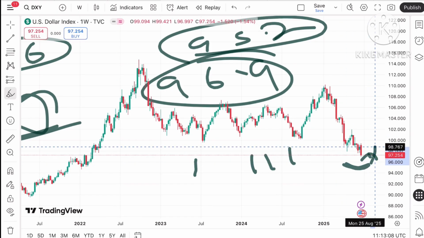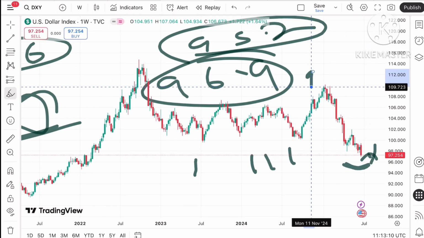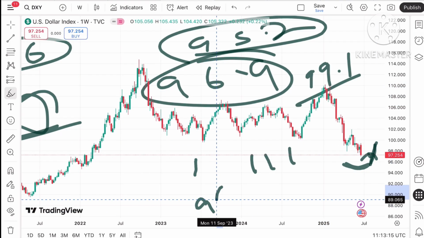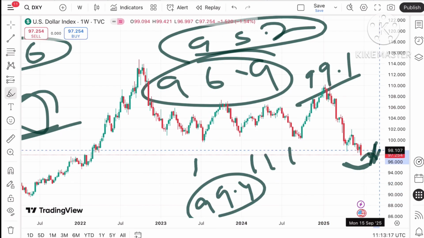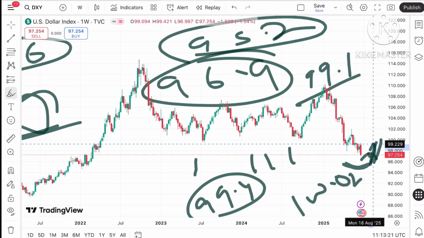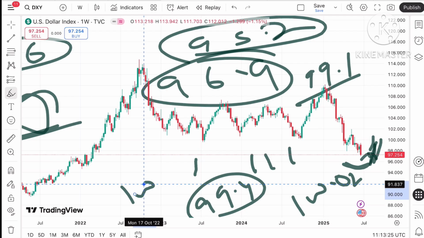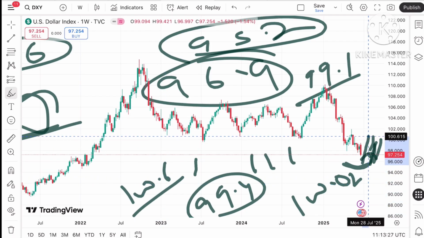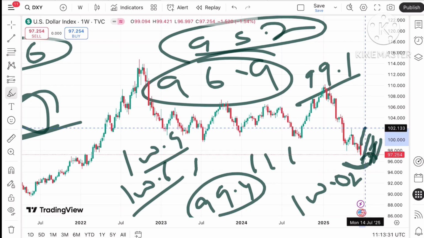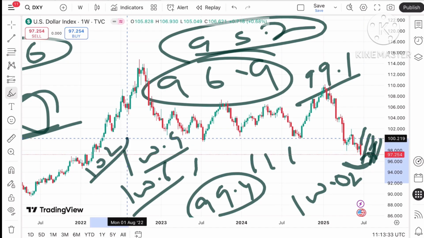But if it starts sustaining this level, it can touch a level of 99.1, and if the price goes above that particular level, we can see a level of 99.4. Suppose if it sustains above that level, it can touch a level of 100.021, and there a further upside can be seen towards 100.6. And if the price moves above that level, there is a chance of touching 100.9, and from there a further upside towards 102.